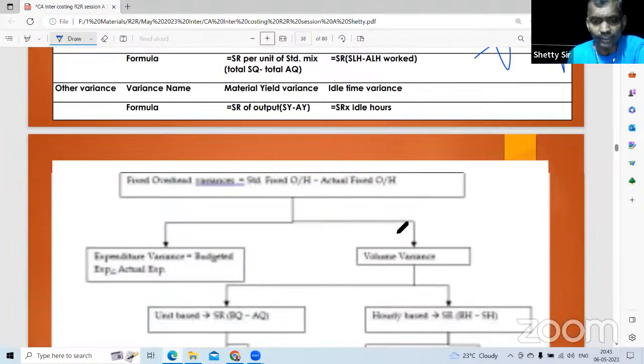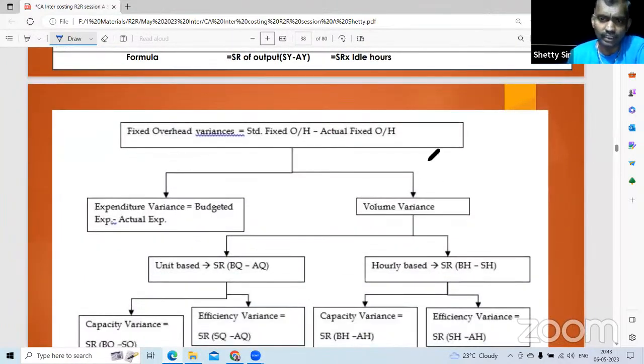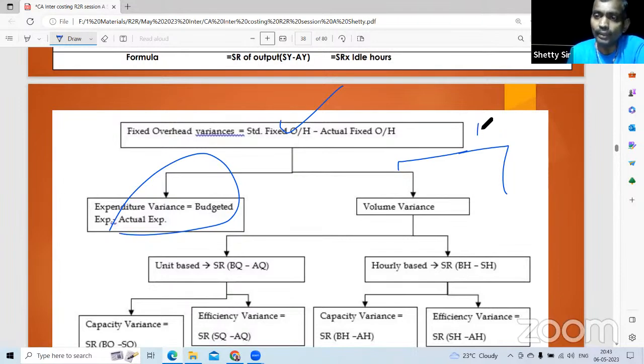Next, fixed overhead variance is slightly different because of the nature of the fixed overhead. The total formula is the same. Expenditure variance is budgeted minus actual; the question gives budgeted and actual. In fixed overhead variance we use 3 words. Assuming for 1 lakh units, rent expected is 100 lakh. This is called budgeted.